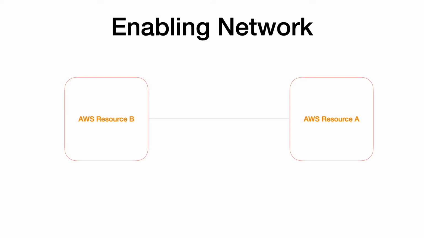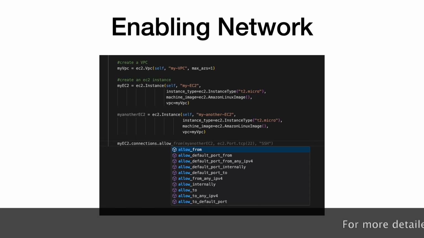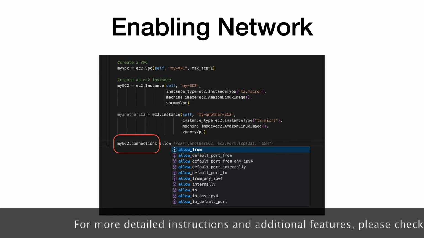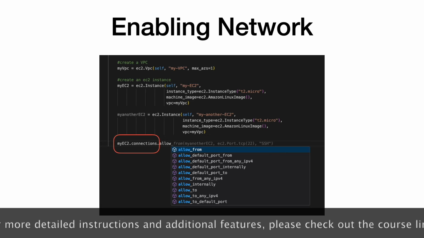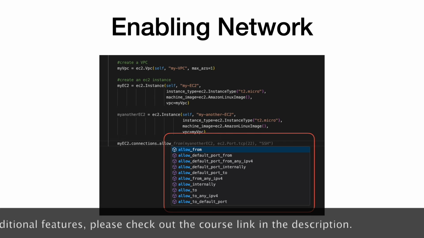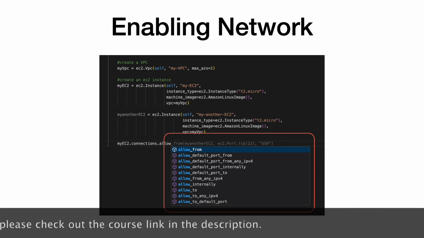Network access is another thing to ensure when you are referring to another resource. For instance, if one EC2 instance needs to connect to another EC2 instance, the EC2 instances should have the right set of security group inbound and outbound rules. Resources that establish or listen for connections, such as the EC2 construct, have a connections attribute. This is of type Connections, which is a utility class providing methods to allow the traffic flows. As you can see, it has multiple allow methods, including allowFrom, allowTo, and many others. These methods automatically configure the required network access with the help of security groups.